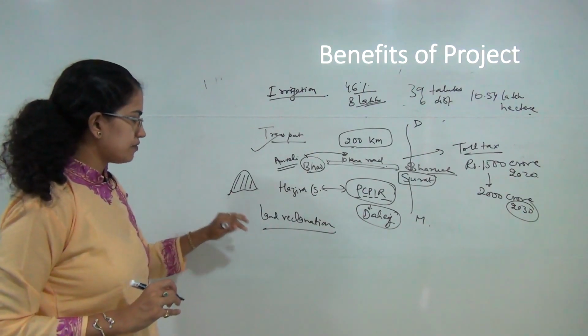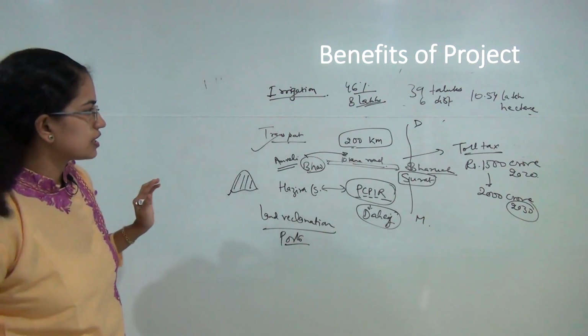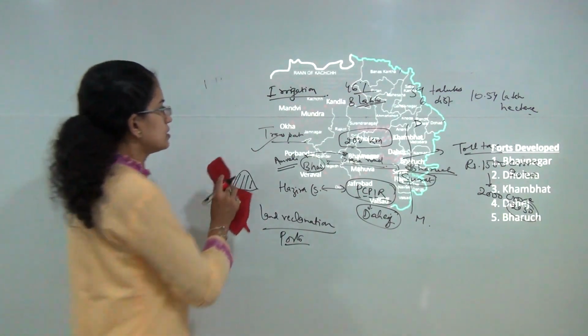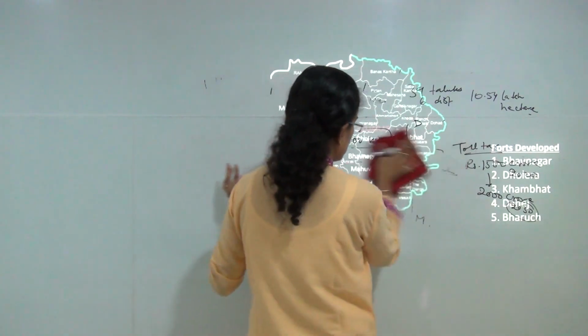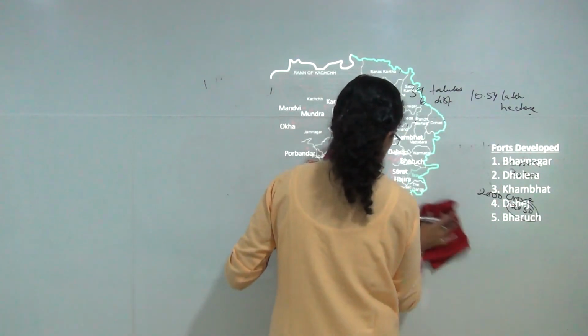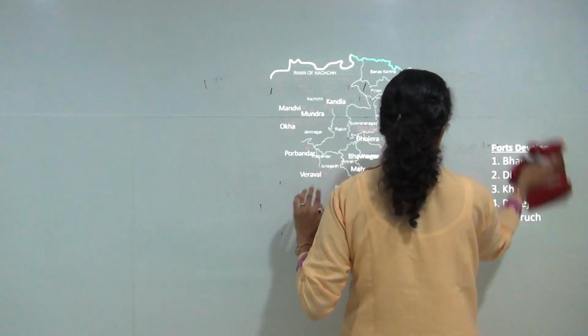The next major effort would be the development of ports. If we look at the map of Gujarat here, you have some of the major ports marked on the map, out of which 5 ports lie in the Kalpsar Project region, and these are Bhavnagar, Dholera, Khambhat, Dahej and Bharuch.